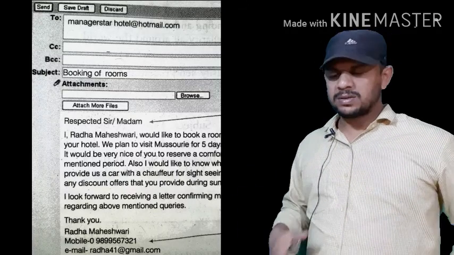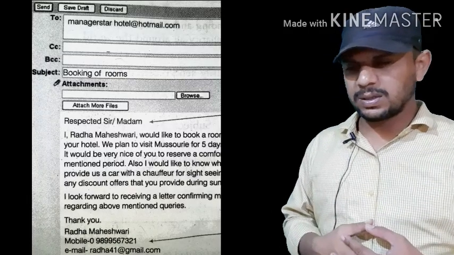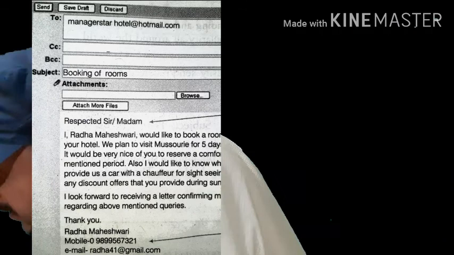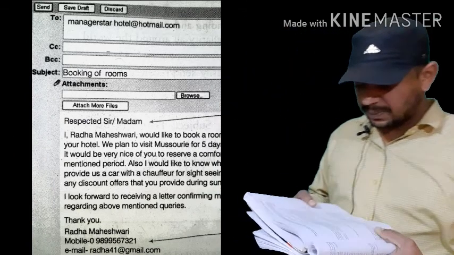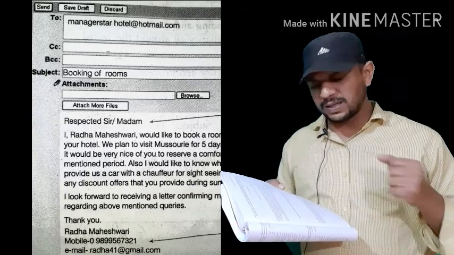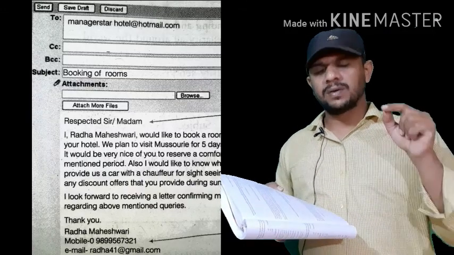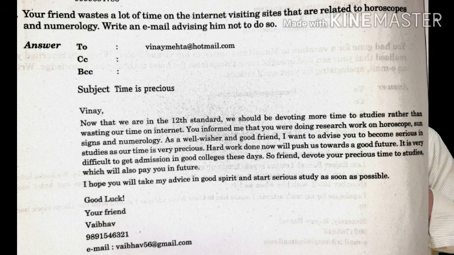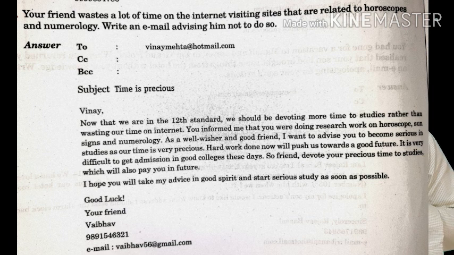Okay, so let's start solving some emails. Number one, your friend wastes a lot of time on the internet. He visits sites related to horoscope and numerology, meaning hastrekha vigyan or rashifal.